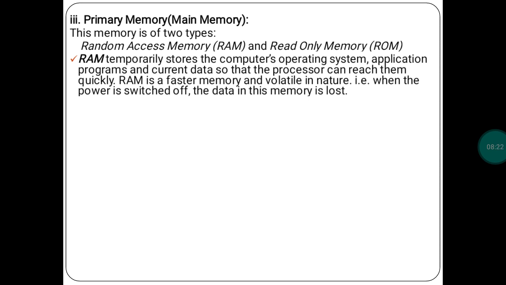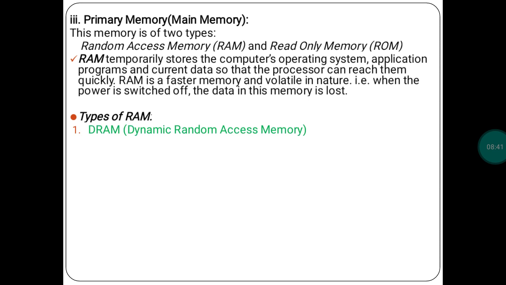Volatile nature means what? When your power supply is switched off, whatever contents are in RAM, all that data will be lost. That data will not be stored. Whenever your power supply goes off, the data in the RAM will be lost.